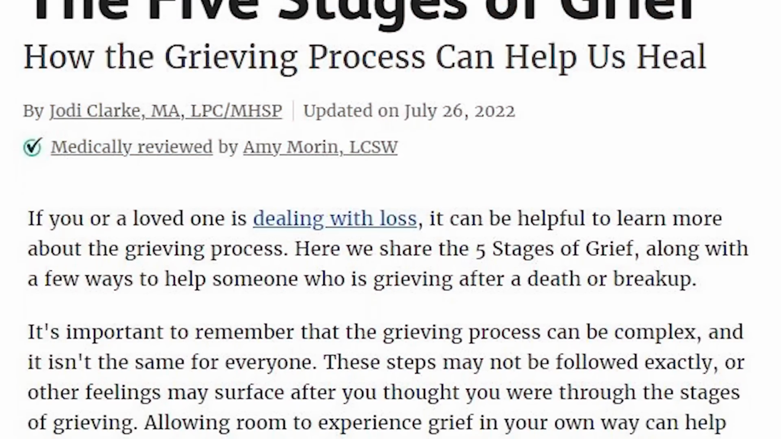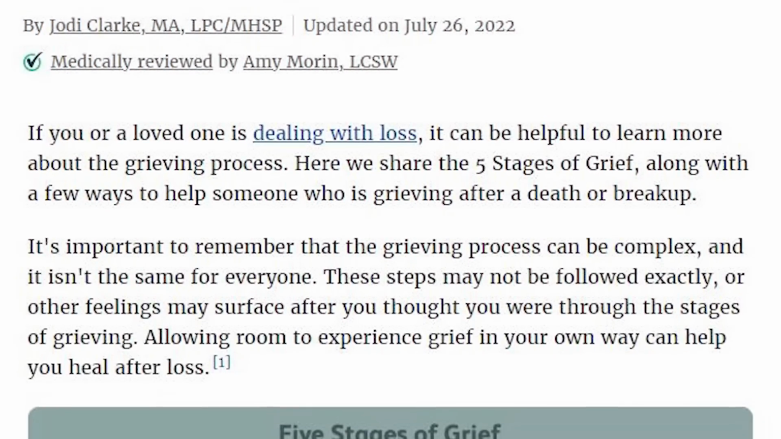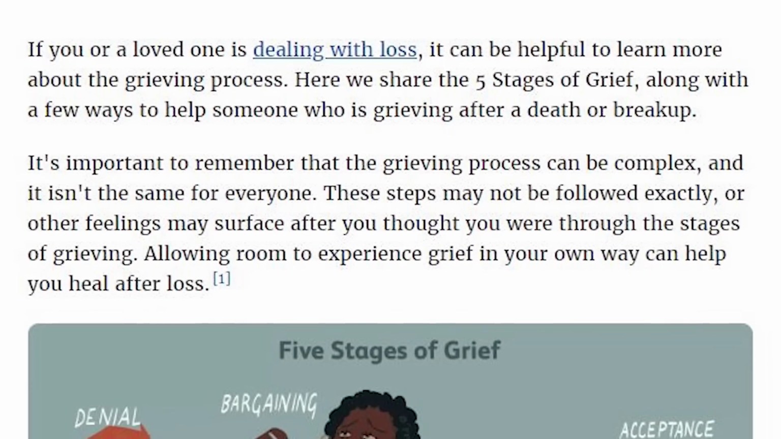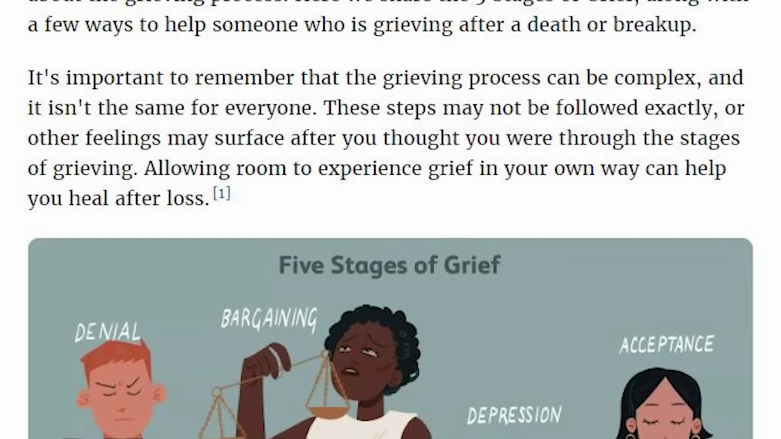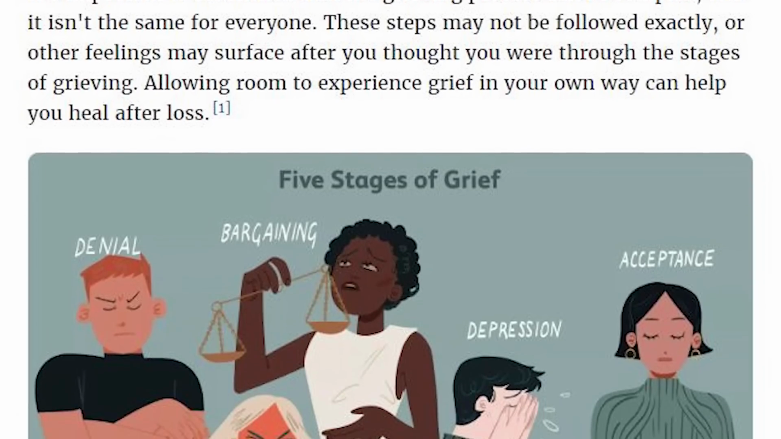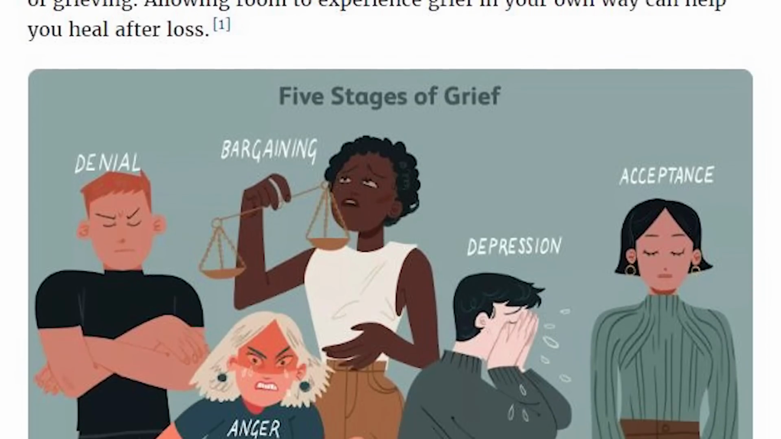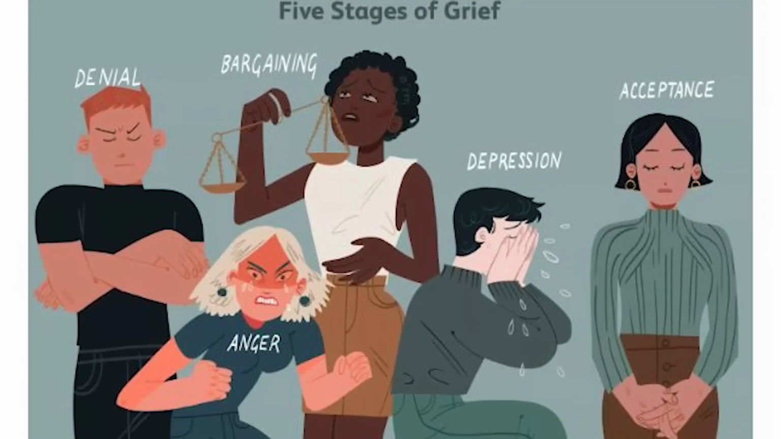The stages, in order, are denial, anger, bargaining, depression, and acceptance. It turns out that this model is not particularly science-based, however. It doesn't account for how many, or even most people, process grief, and it wasn't supposed to explain how the bereaved deal with loss either.